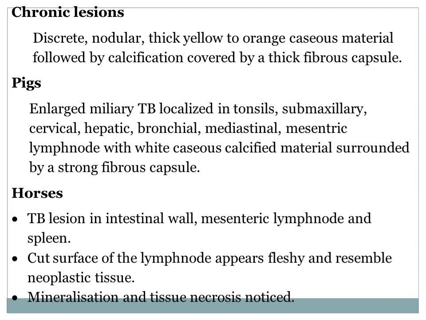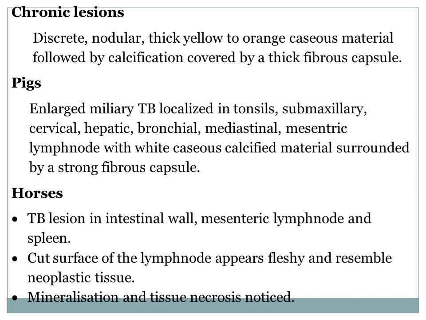In horses, the TB lesions are in the intestinal wall, mesenteric lymph node, and spleen. The cut surface of the lymph node appears fleshy and resembles neoplastic tissue. There is mineralization, calcification, and tissue necrosis is noticed.